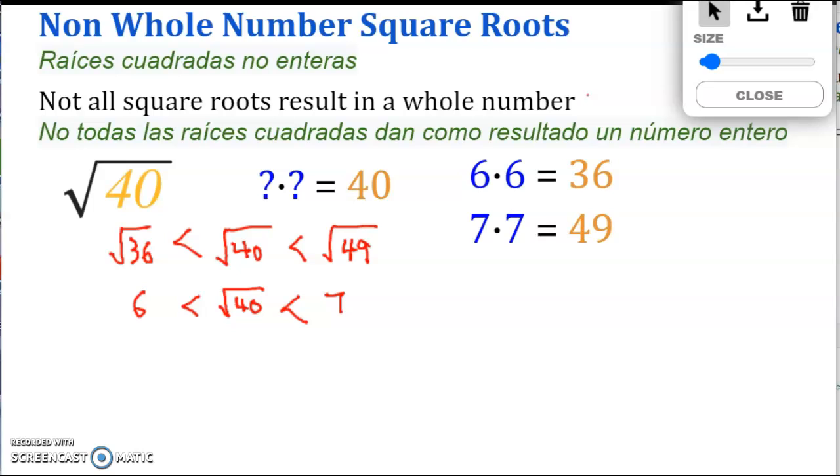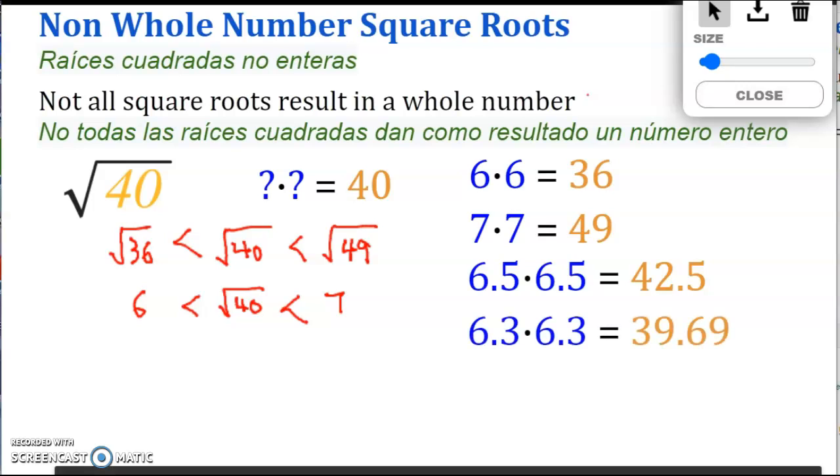So let's consider maybe it's like 6.5. If I multiply 6.5 times 6.5, I get 42.25. That's very close to 40, but it's not quite 40. It's still a little bit too big. So in this case, we are going to go down a little bit more and maybe consider 6.3 times 6.3. And we're getting closer, aren't we?